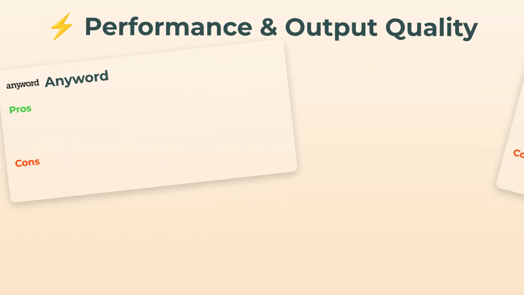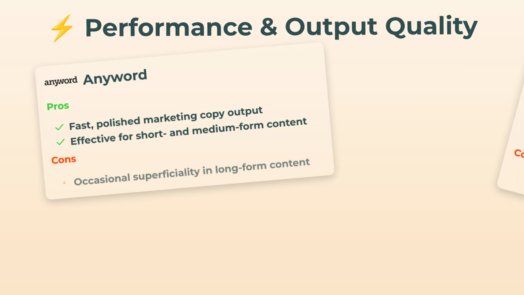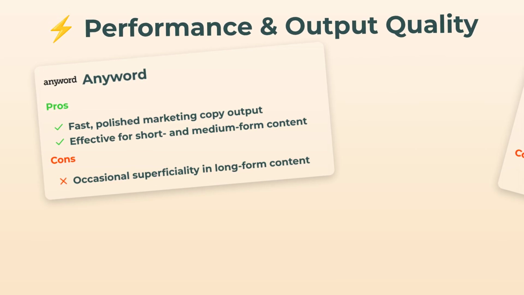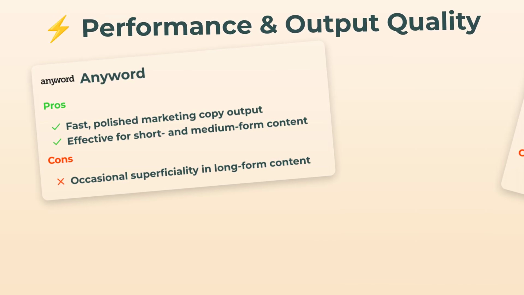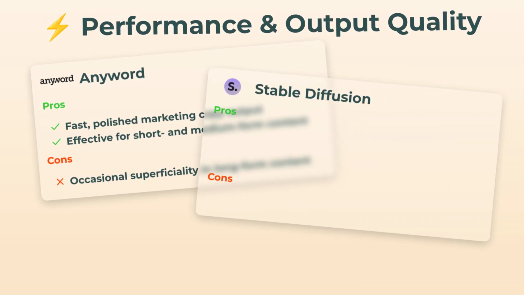What about actual performance and output quality? Anyword spits out fast, polished marketing copy, and for short to medium form, it nails it. Go long and it sometimes gets a bit surface level, let's be real. Stable Diffusion, though, wow. We're talking cinematic, high-res artwork and models that upgrade constantly.